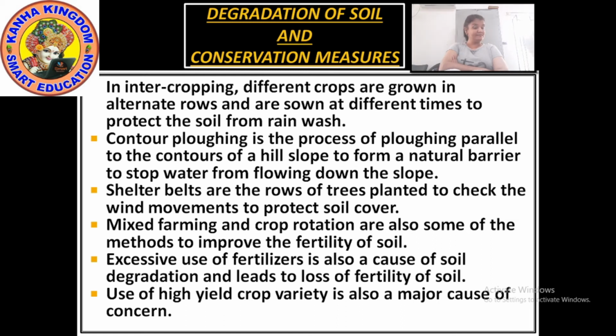If we use natural fertilizers like cow dung and other things, it is good. But chemical fertilizers spoil the fertility of the soil, and the same goes for pesticides. Excessive use of pesticides is also not good, and this leads to the loss of the fertility of soil. Use of high yield crop variety is a major cause of concern.